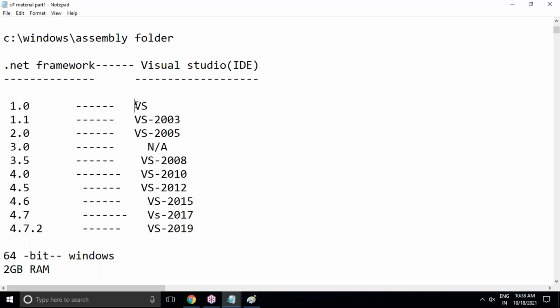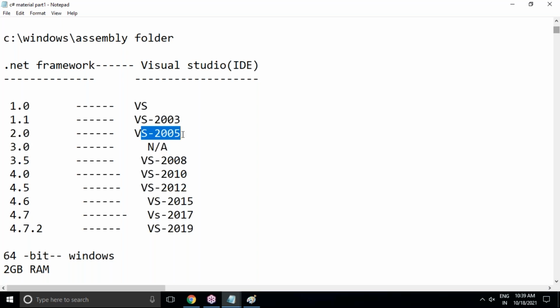So 1.0 is Visual Studio, VS. 1.1 is VS 2003, because version to version, the editor also will change. So when 1.1 was released, Microsoft recommended using Visual Studio 2003 for this .NET Framework version. 2.0 is VS 2005, and 3.0 is not applicable.